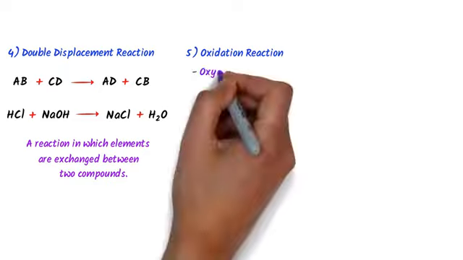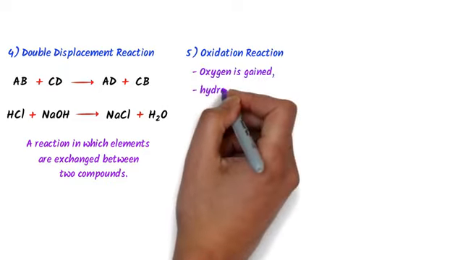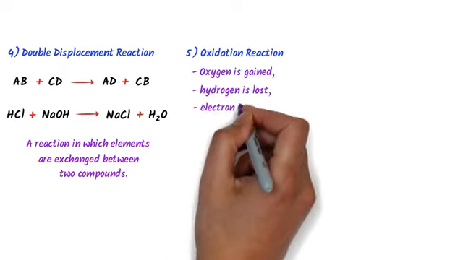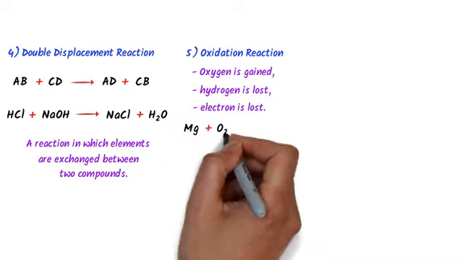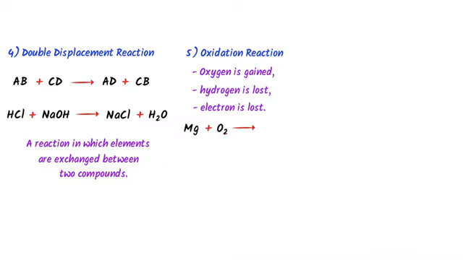The fifth type is oxidation reaction. A reaction in which oxygen is gained, or hydrogen is lost, or electron is lost is called oxidation reaction. For example, magnesium plus oxygen react together to form magnesium oxide. This is oxidation reaction because magnesium gains oxygen.